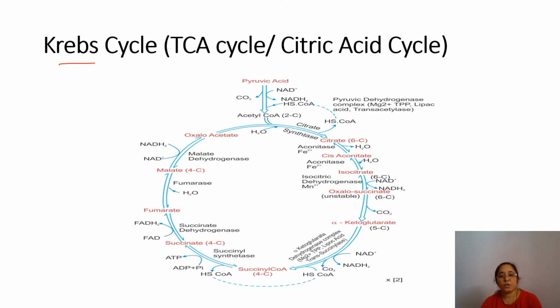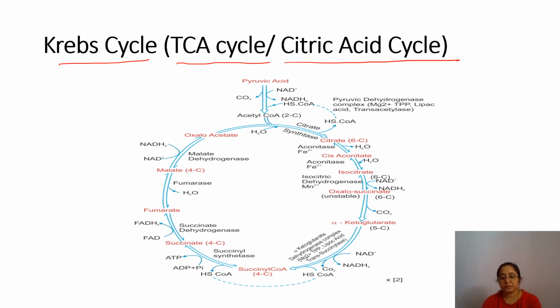This is also called the TCA cycle, tricarboxylic acid cycle, or citric acid cycle. Now this whole process through which acetyl coenzyme A is completely oxidized and carbon dioxide is released in a stepwise manner is called Krebs cycle. And it is the second phase of aerobic respiration. This Krebs cycle occurs in the matrix of mitochondria in the presence of several enzymes and coenzymes.